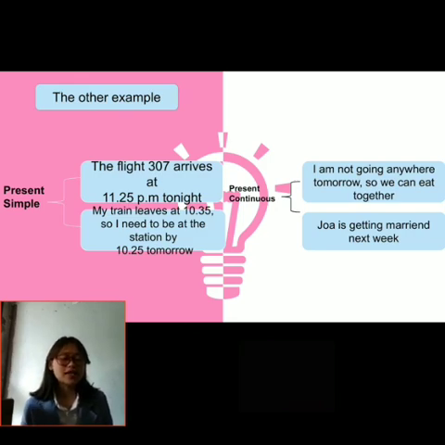And then the example of present continuous for future time: I'm not going anywhere tomorrow, so we can eat together. And then Joa is getting married next week.